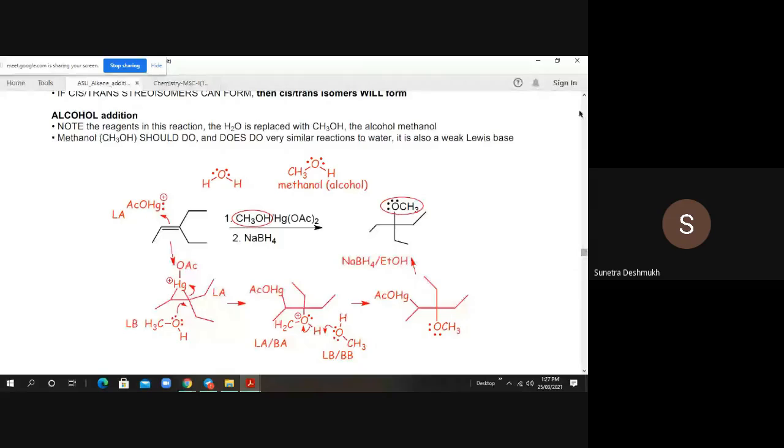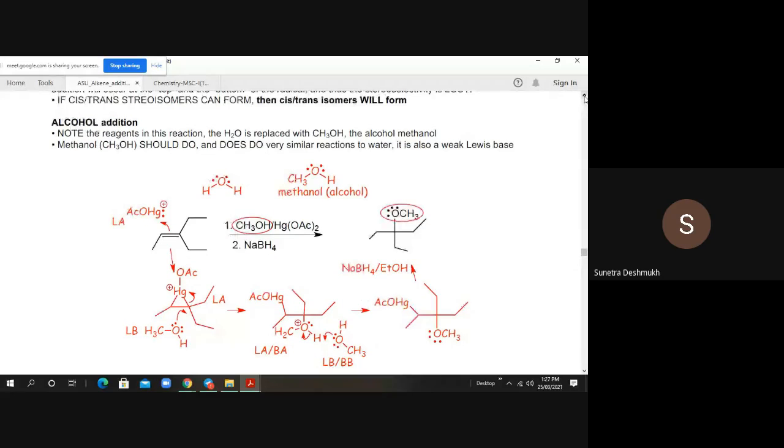Now next, addition of alcohol. In this reaction, water is replaced with methanol, the alcohol. Methanol, CH3OH, should do, and does do, a very similar reaction to water. It is also a weak Lewis base. So we'll see now how the methanol addition will occur. The important mechanism I have written, as always, in red.